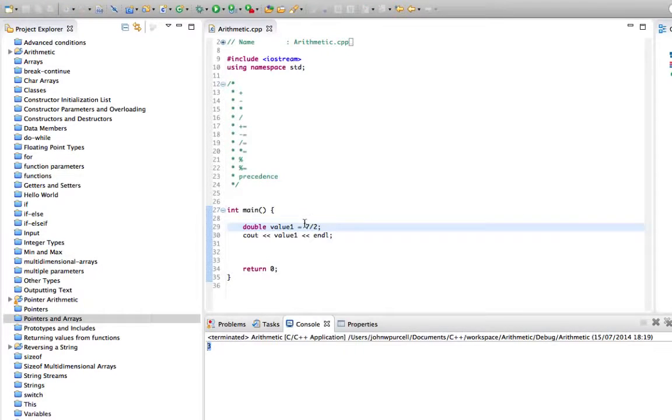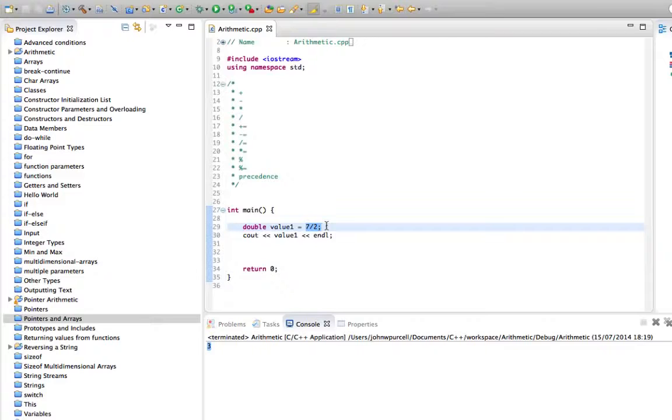And the reason for that is whenever you divide an integer by an integer in C++, it will always discard the remainder. It won't do floating point division, it will do integer division and just throw away the remainder. If you want this to be floating point division, one of these has to be a floating point number.